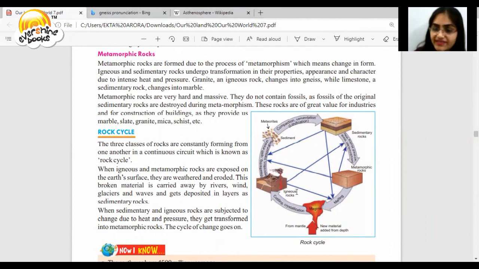See here, we have the example of these three rocks. When sedimentary and igneous rocks are subjected to change due to heat and pressure, they get transformed into metamorphic rocks. So this cycle goes on and on, and these rocks keep on forming.